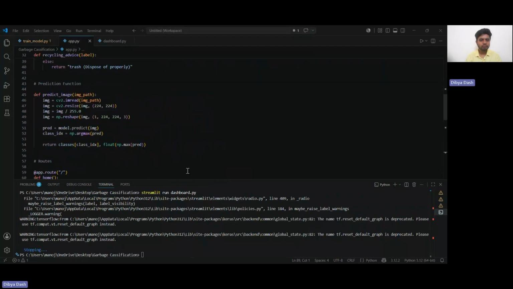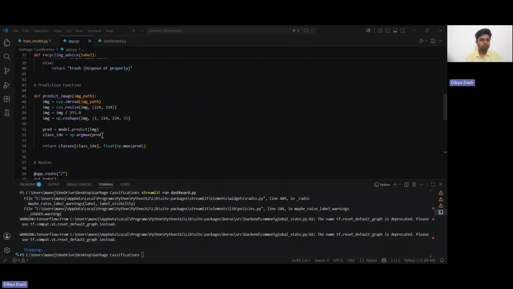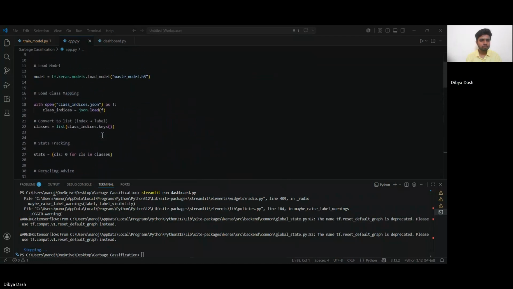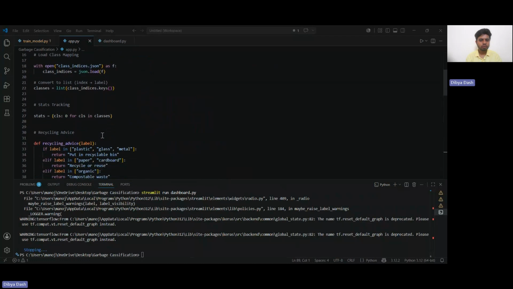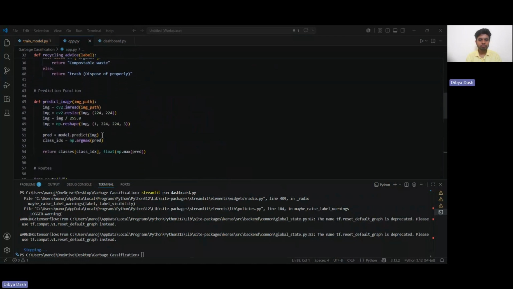After training the model, the next step was to create a backend using Flask so that the model can be used in real time. In this part, I first loaded the trained model and class mapping file. Then I created a function that takes an image as input, preprocesses it using OpenCV, resizes it, normalizes it, and then sends it to the model to get a prediction.